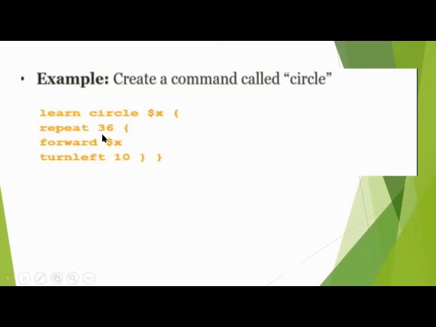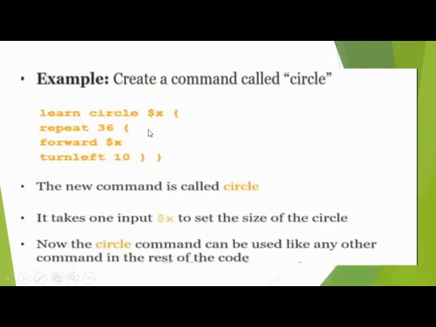Then in curly brackets we put the action: move turtle forward $a, turn turtle 10, meaning the turtle turns by 10. This is a unit, or a repetition of how many times we repeat it. So we move turtle $a, the value given by us, and it moves that unit and then turns 10.